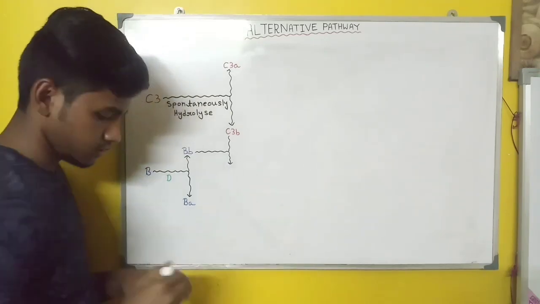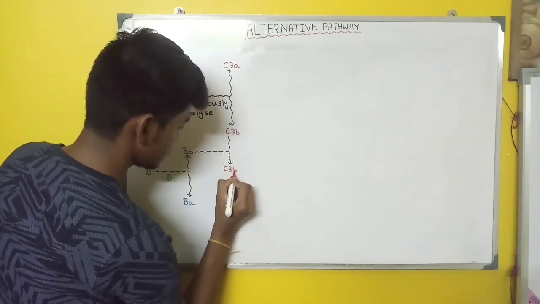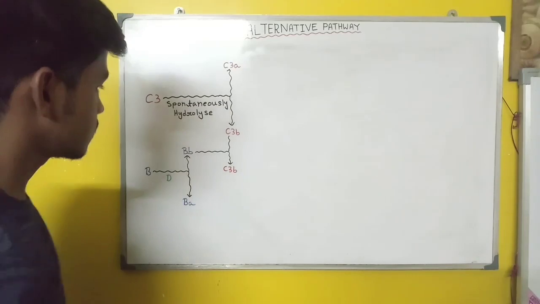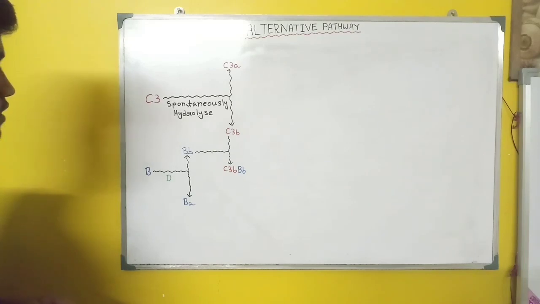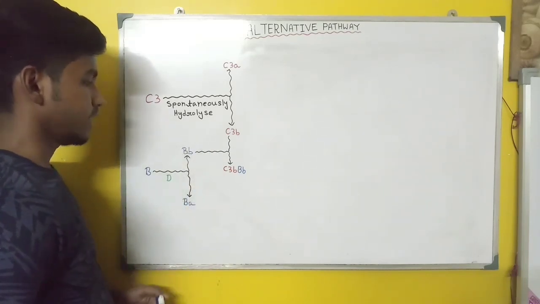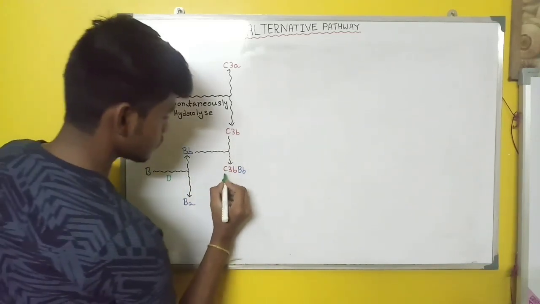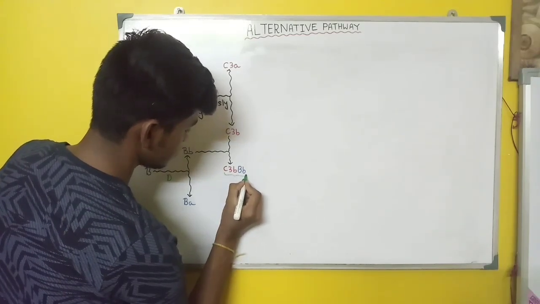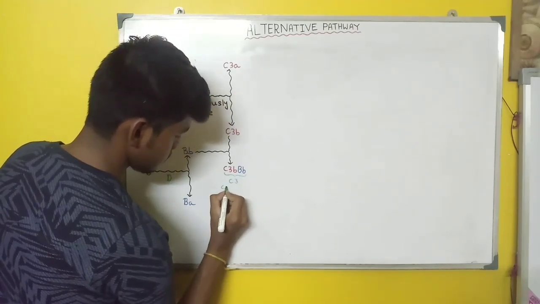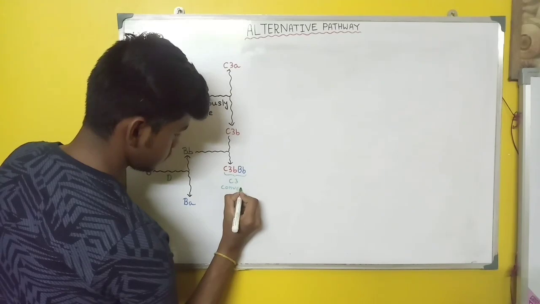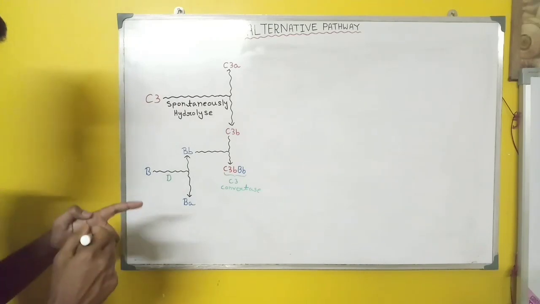And now this portion, the C3b along with the capital B small b, is known as C3 convertase.